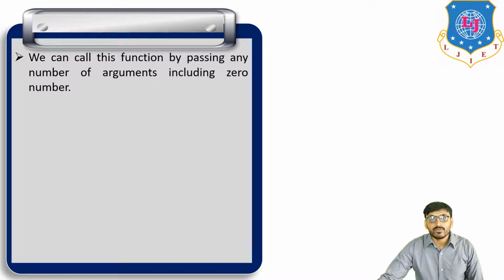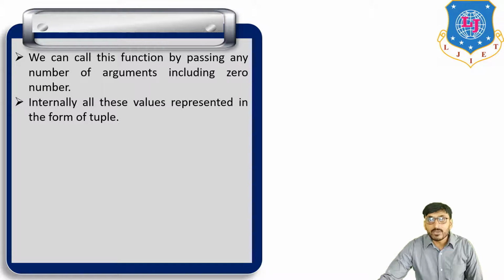Now we can call this function by passing any number of arguments, including zero. Internally all these values are represented in the form of a tuple.